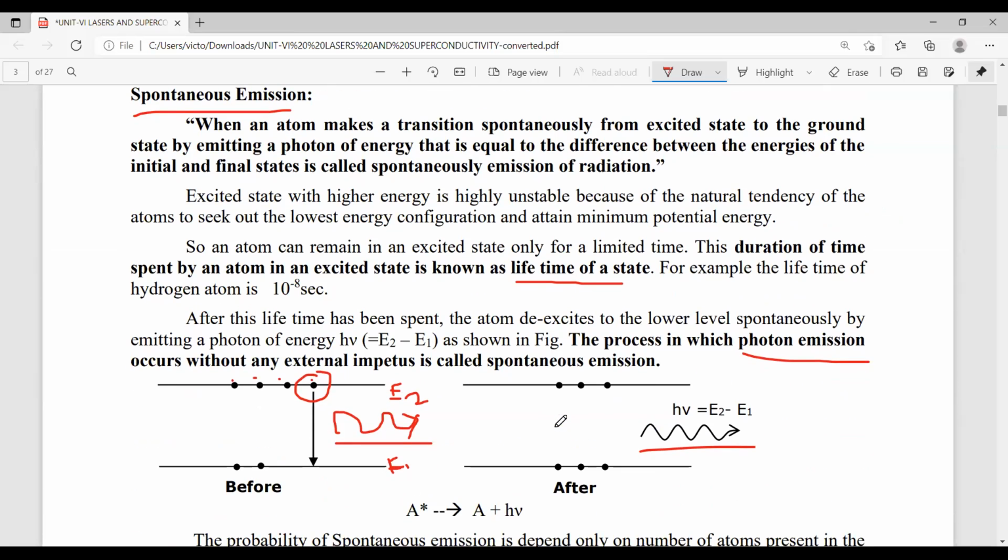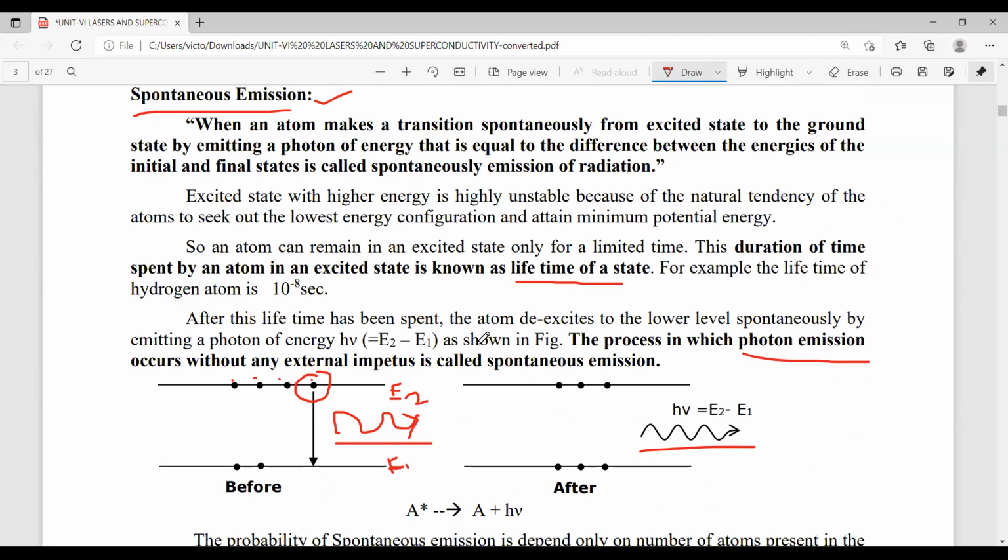In the absorption process, photon of energy is absorbed, whereas in this case, photon of energy is emitted. So that's why this process is called emission process. And why is it called spontaneous? That is very important here.